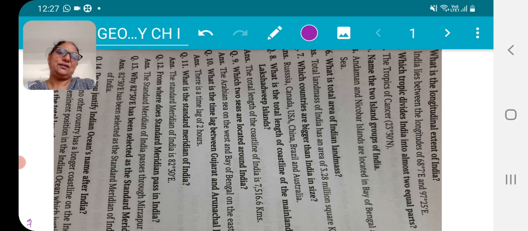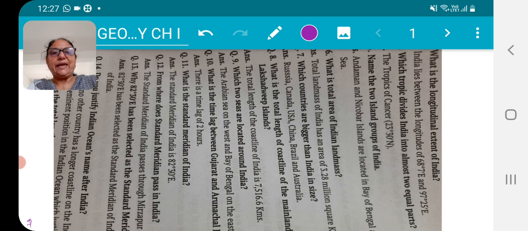Very very important, this question is asked every time. What is the importance of this line? Why has it been selected? Then you have to justify Indian Ocean's name after India. I just mentioned this in the previous question, that there is one ocean that is named after India, that also you have to tell, which is its name, and you have to justify also, right, justification is to be given.